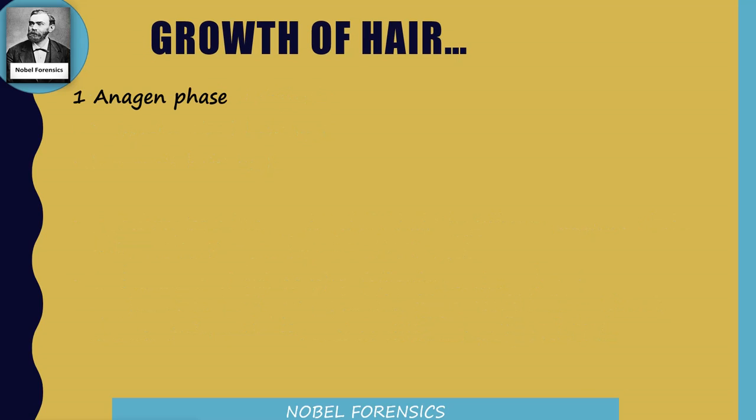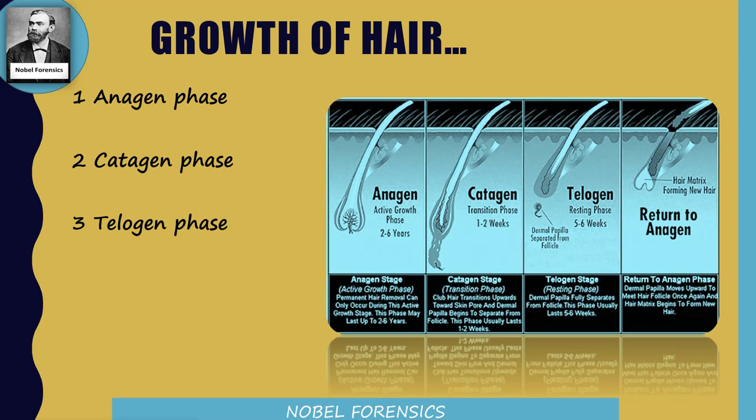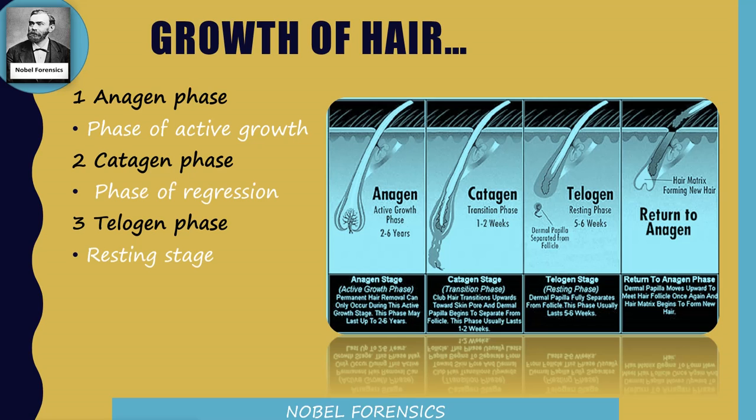Then the growth cycle of the hair. There are three main stages or phases of the hair growth cycle, which are the anagen phase, catagen phase and telogen phase. These three are the main stages of the growth cycle of hair. Anagen phase is also known as the phase of active growth, catagen phase is the phase of regression, and telogen phase is the resting phase or resting stage.